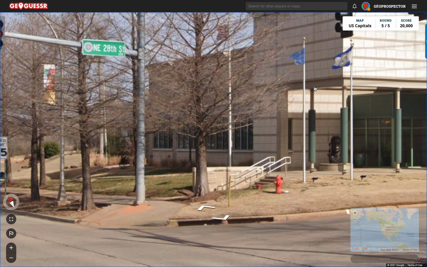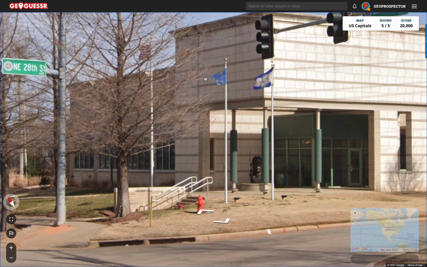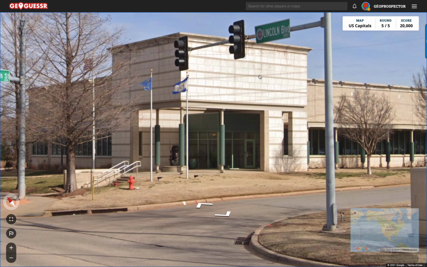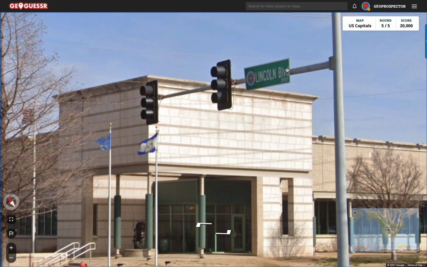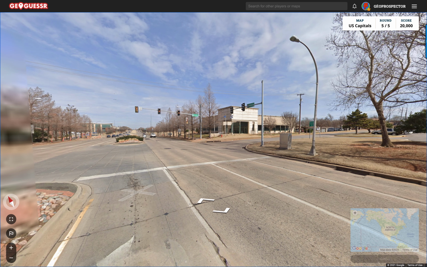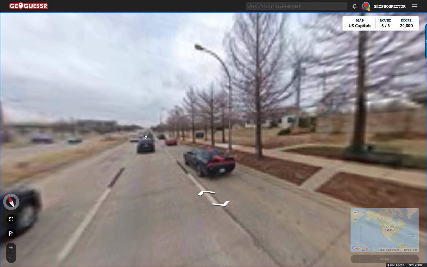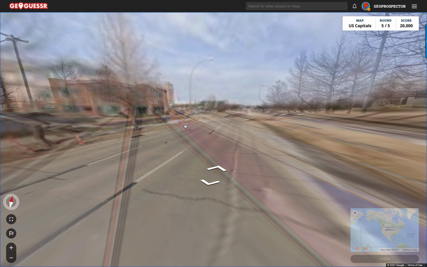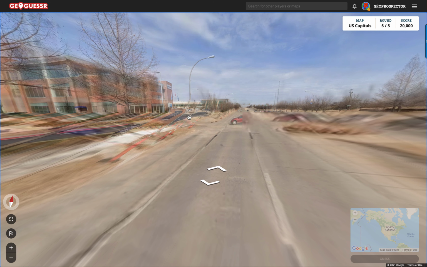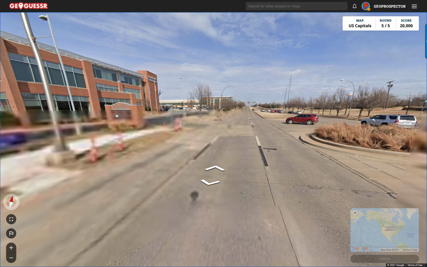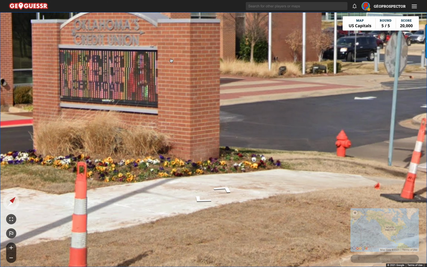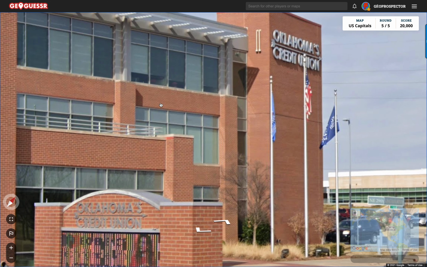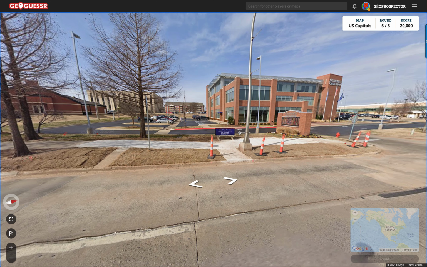We've got the Department of Agriculture coming up, and we can see here some more flags. Unusual blue here, very light blue. Lincoln Boulevard? That could be the city name, Lincoln. What does this say? Oklahoma's Credit Union. Okay, brilliant. And I think that confirms it here as well. Oklahoma's Credit Union. Yes, okay, good. So we're in the state of Oklahoma.